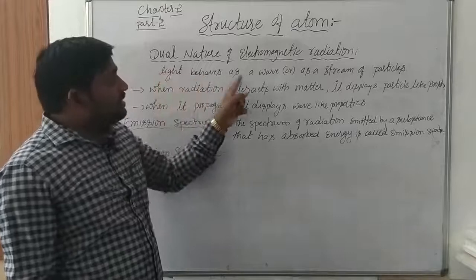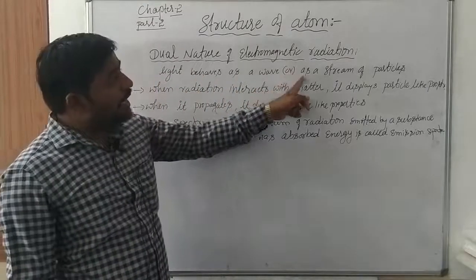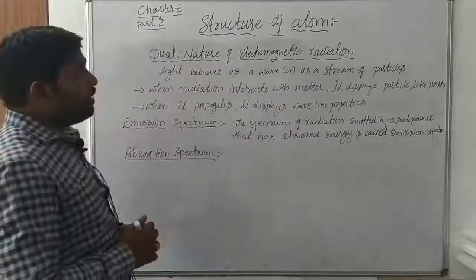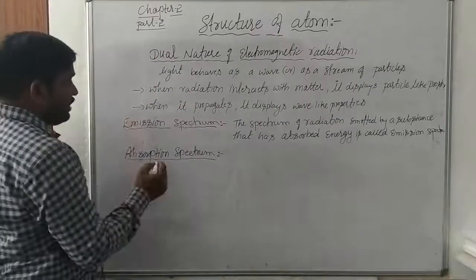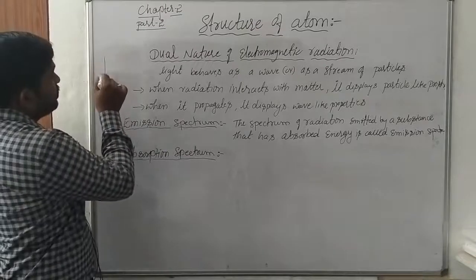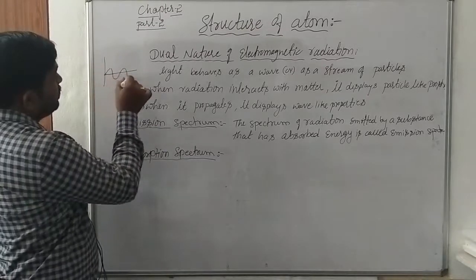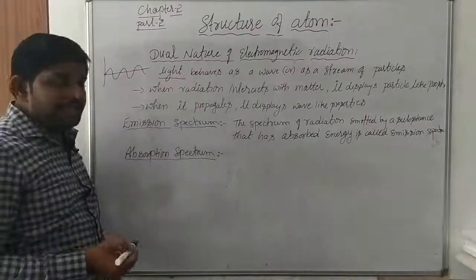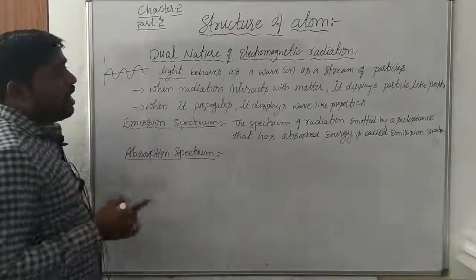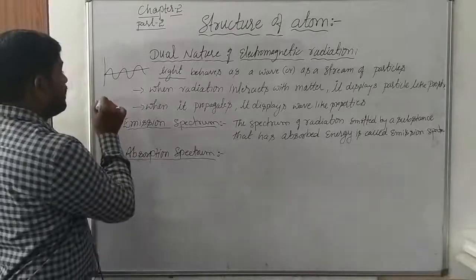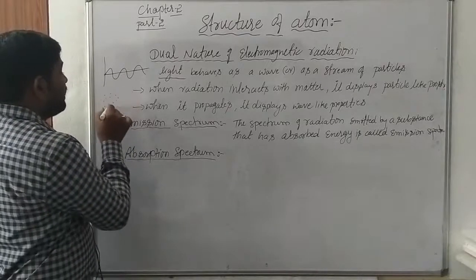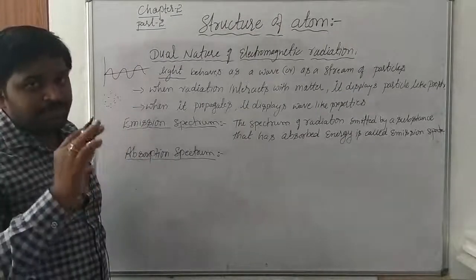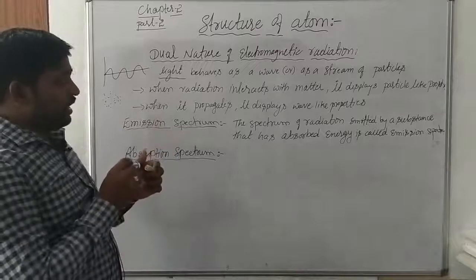Light behaves as a wave or as a stream of particles. So what do you mean by wave? Sometimes light can appear in the form of waves, or as a stream of particles, the number of particles which come. So in that form also we can observe the light.